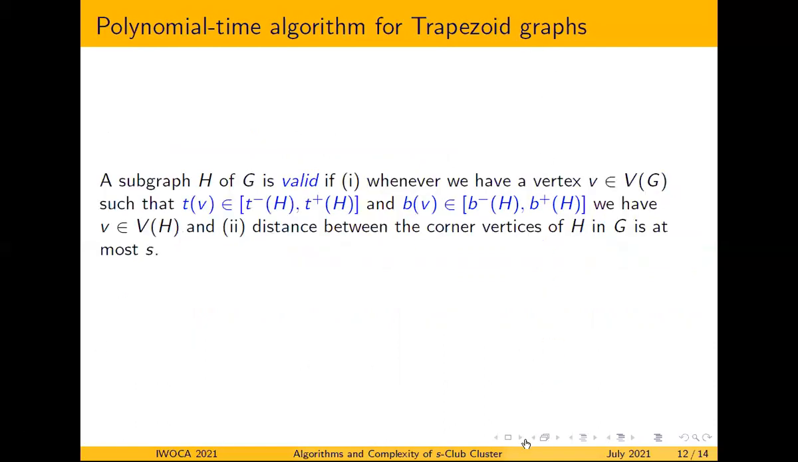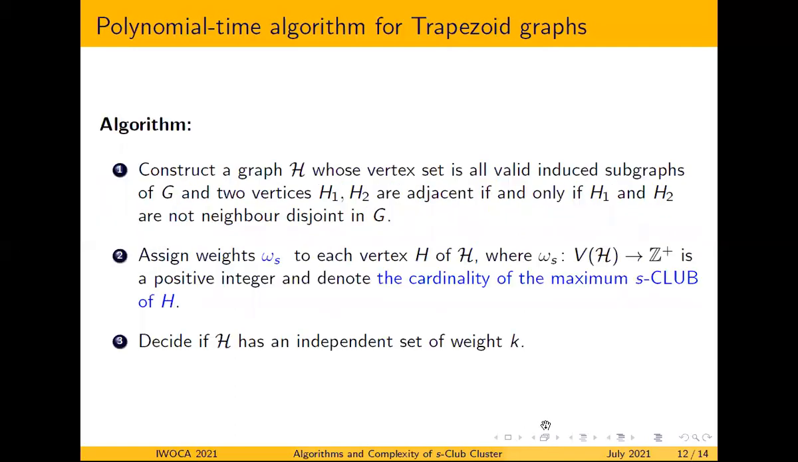And one more definition: a subgraph H of G is valid if, whenever we have a vertex v in V of G such that its interval completely belongs to its interval in the top horizontal line as well as the bottom horizontal line, completely within the interval corresponding to H, we have this vertex in V of H, and the distance between the corner vertices of H is at most S. Then we can say that the subgraph H is valid. And now we have this algorithm.